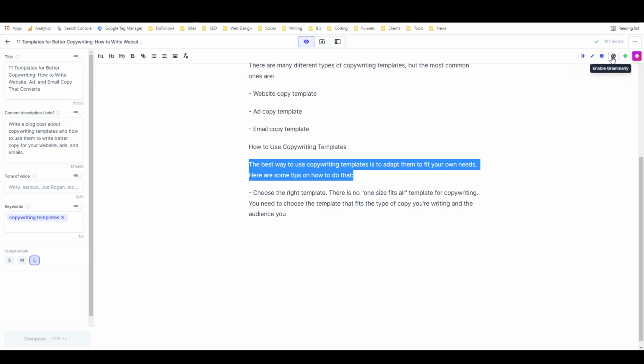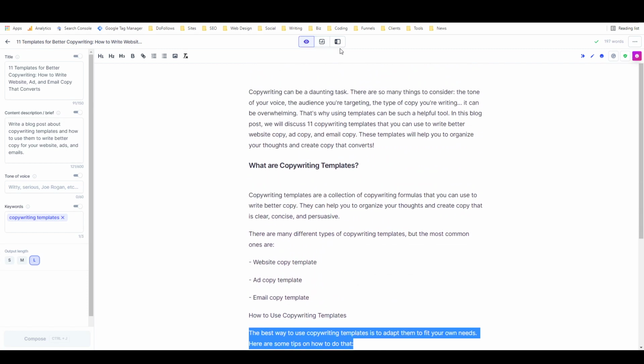We also have a Grammarly integration here. We have a plagiarism checker through a Copyscape integration. You can access keyword shortcuts and pro tips right here. And there's also a Surfer SEO integration, which I don't have set up right now, but Surfer SEO is a really amazing search engine optimization tool for content research and content optimization. You can integrate the two of them and access it right there.